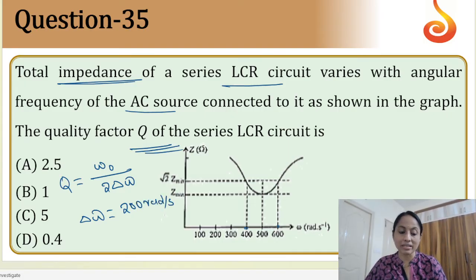Okay, so delta omega comes out to be this much. What is omega naught? This is considered to be omega naught, right? So here the omega naught value is 500. Just substitute all these values. Very simple question I find. So the correct option you will get as 2.5.